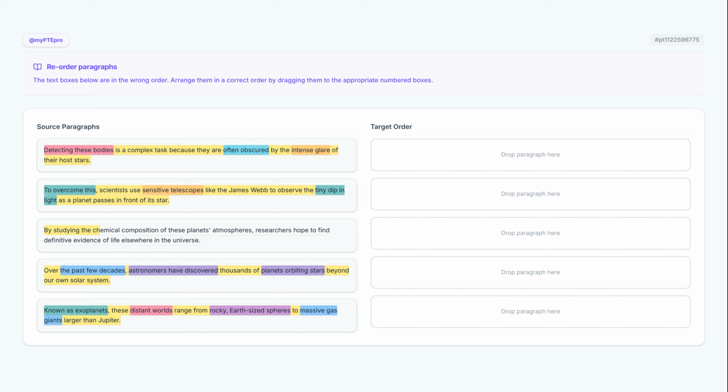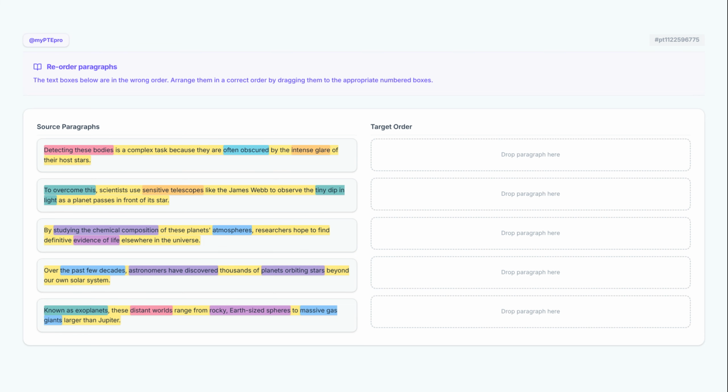By studying the chemical composition of these planets' atmospheres, researchers hope to find definitive evidence of life elsewhere in the universe. This final sentence looks toward the future goals of the research mentioned. After explaining how planets are found, it details the next step of studying the chemical composition of atmospheres to search for evidence of life, providing a high-level conclusion to the scientific process.